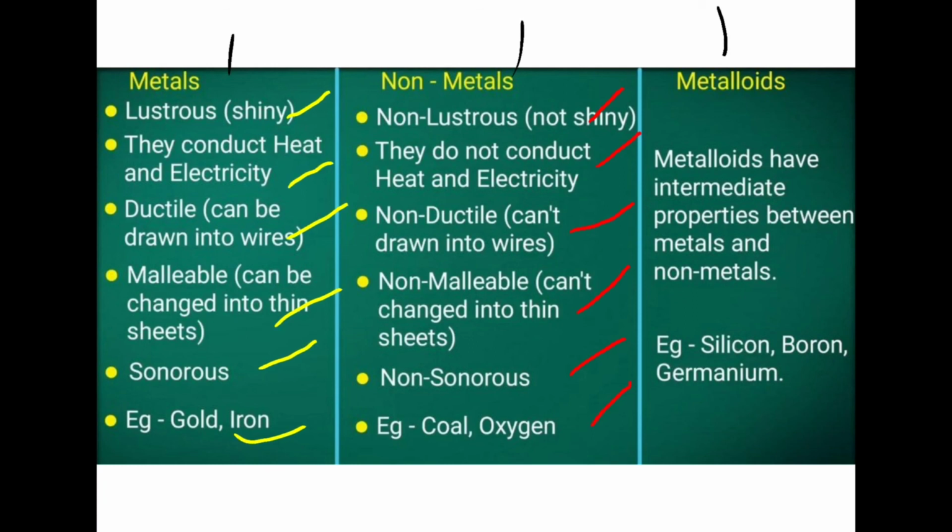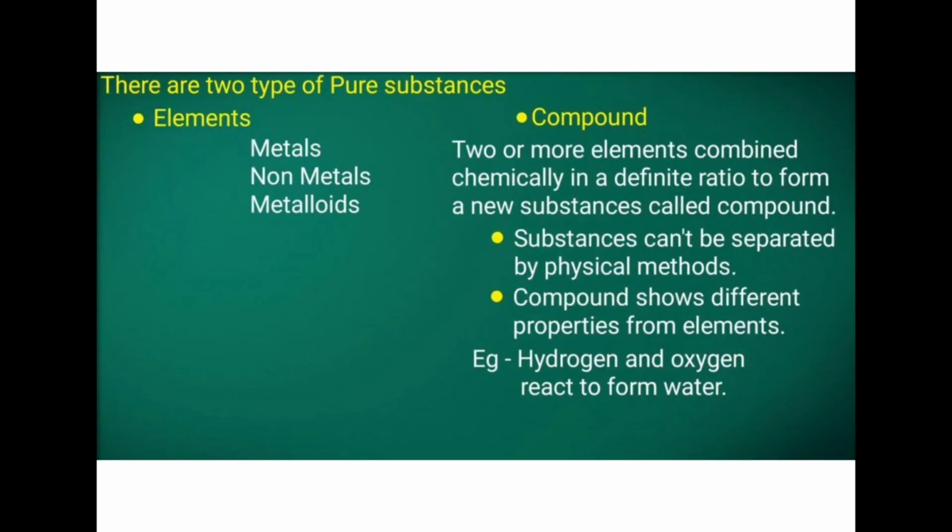Then next one is metalloids. Metalloids have intermediate properties between metals and non-metals. That means some of the properties of metals and some of the properties of non-metals. Examples are silicon, boron, germanium. These are the examples of metalloids.